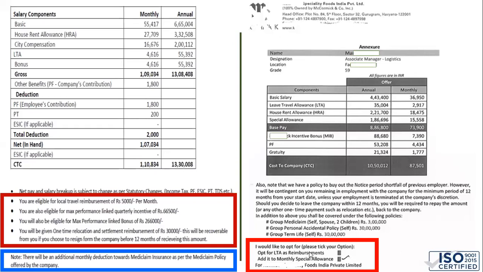The company is giving the employee the option that they can take this leave travel allowance as monthly salary, or they can claim this LTA amount at the time of actual expenditure. Right? They can claim this as a reimbursement, or they can take this amount on a monthly basis in their salary. So here some kind of option is given to the employee to decide on their salary. That is why we can say this is a combination of traditional and flexible compensation model.